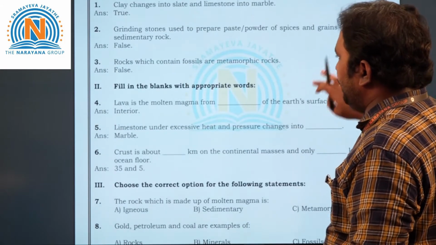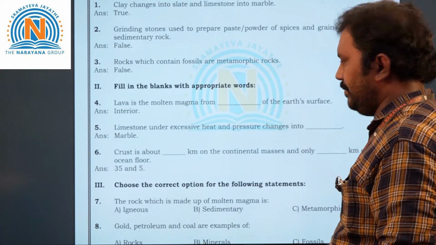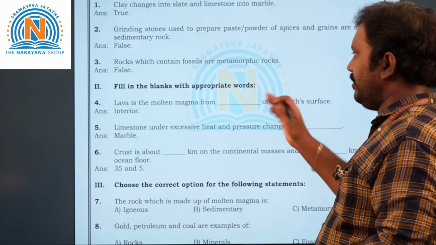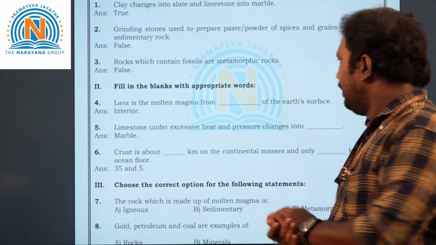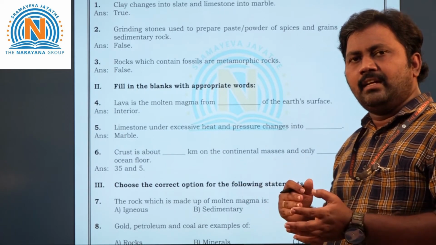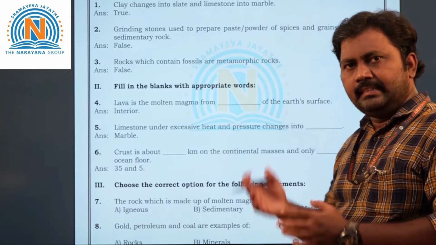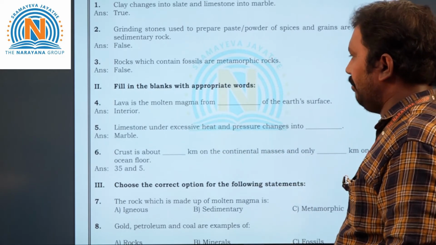Next, coming to the second Roman. Fill in the blanks with appropriate words. Okay, blanks. Now let's take the fourth question. Lava is molten magma from dash of the earth's surface. Is it inside or outside, children? Lava means, yes, it is the interior of the earth. So the answer is interior of the earth's surface.